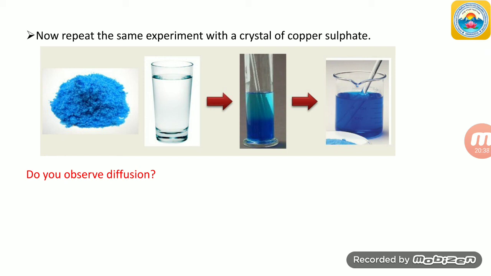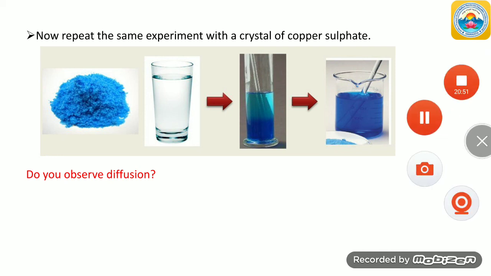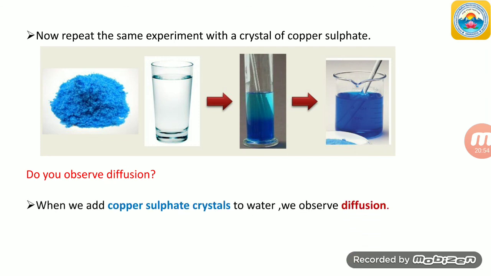So we definitely observe diffusion in these two cases, that is in case 1 potassium permanganate and in case 2 copper sulfate. Okay students, understood? When we add copper sulfate crystals to water, we observe diffusion.